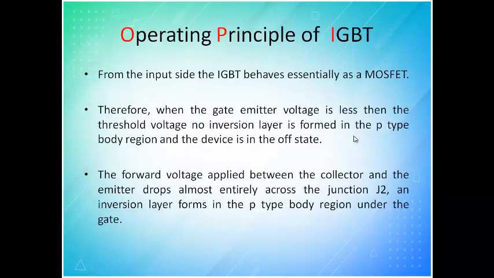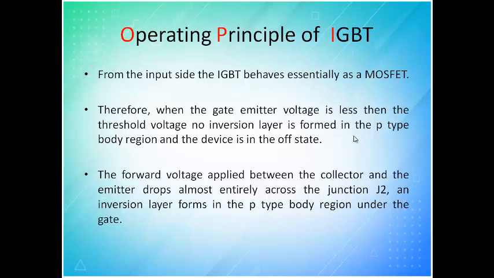That is what the IGBT is. From the input side, the IGBT behaves essentially as a MOSFET. Therefore, when the gate-emitter voltage is less than the threshold, no inversion layer is formed in the p-type body region, and the device will be in the off state. This is all we know, because the input side behaves like a MOSFET. In a MOSFET, it is a metal oxide field effect: if you give a polarity on one side, an opposite charge is generated on the other side. If it is not sufficient, there won't be any inversion layer.